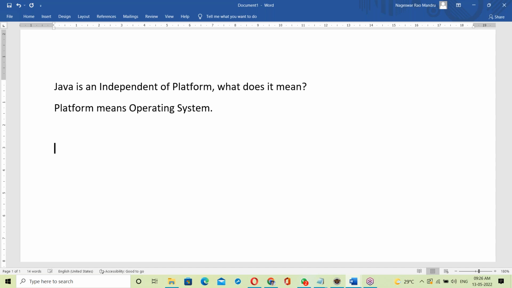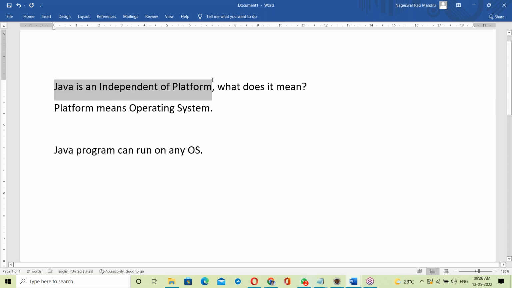So Java is an independent platform means a Java program can run on any OS, on any operating system. That's it. Java is an independent platform means a Java program can run on any OS.